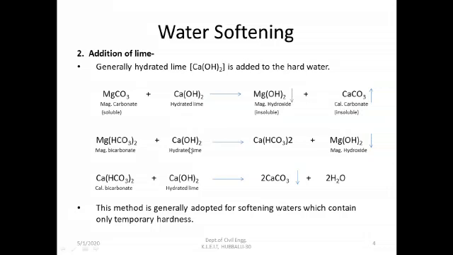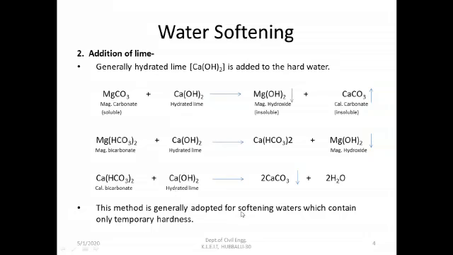And magnesium bicarbonate, when it reacts with hydrated lime, forms calcium bicarbonate and magnesium hydroxide, which is precipitated here. And calcium bicarbonate, when reacted with hydrated lime, forms calcium carbonate. Finally, this is sedimented out. So this is how, by adding the additional lime, that is, more hydrated lime, we can remove the temporary hardness completely, not only the calcium carbonate and bicarbonate, but also magnesium carbonate and bicarbonate.